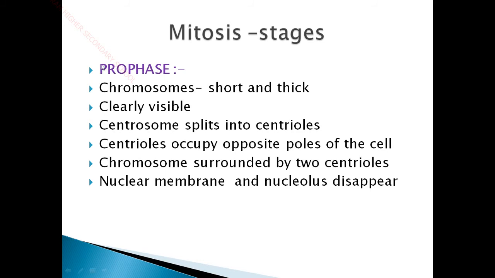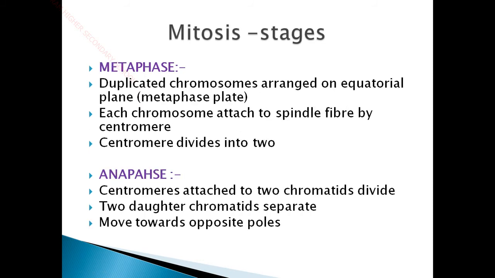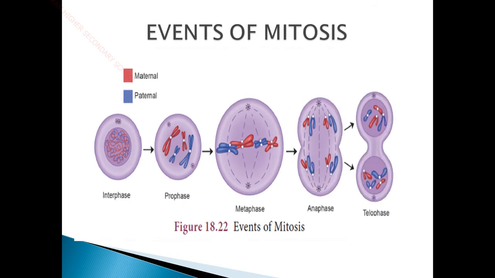So this is the first phase of mitosis, prophase. Before getting into the explanation, let's have a look at the events of mitosis. You can see here, this is an interphase stage. Here you can see the chromatin reticulum has been condensed into chromosomes. Then in the prophase stage, the chromatids have been separated and you can see the overall structure of a chromosome with the chromatids.